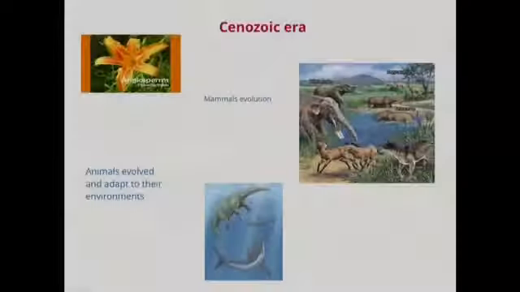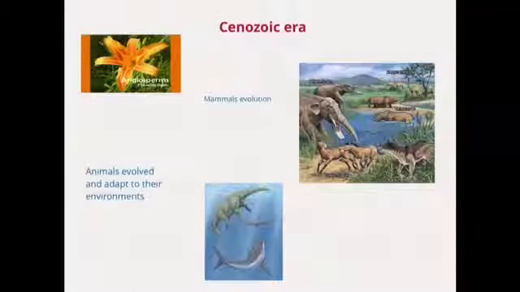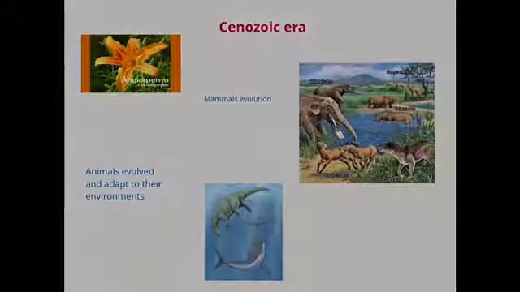And finally, Cenozoic era. In this era, angiosperms were the dominant plants. In fact, today they are still the dominant plants. The decline of reptiles allowed mammals to evolve, becoming the dominant animals in the Cenozoic era. They adapted to include marine forms, underground forms, flying forms, or running forms. Here, we can check most of the mammal evolution.